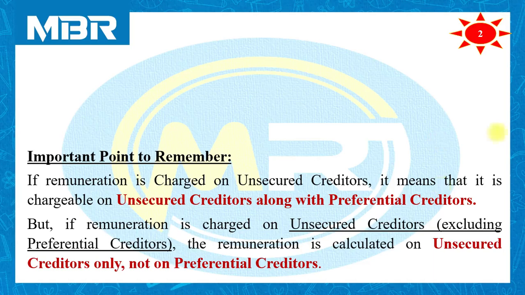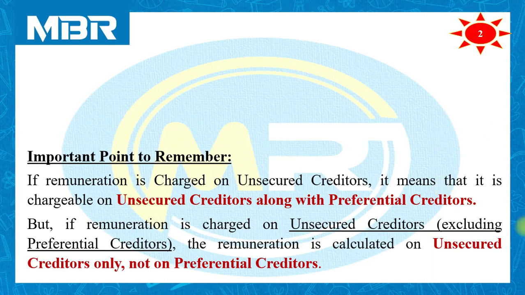It means if nothing is written with unsecured creditors, then we need to pay remuneration to the liquidator on unsecured creditors as well as preferential creditors, because preferential creditors are basically unsecured in nature, but they are given priority because of the provisions of the law.